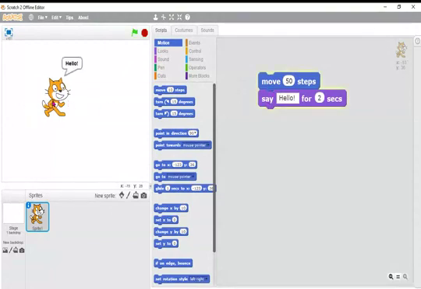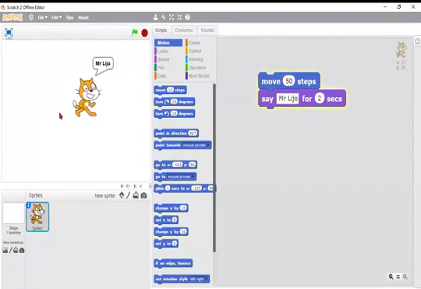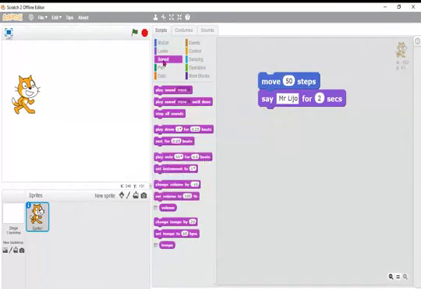Instead of saying hello, what you can do is say your name, Mr. Lijo. Now you see, click here. After moving 50 steps, it says the name. See here, got it? So this is looks. You can change its appearance, everything. Clear? Next one is sound.